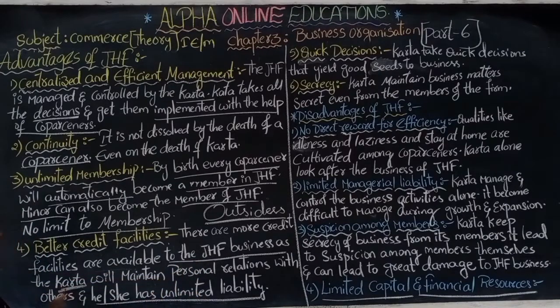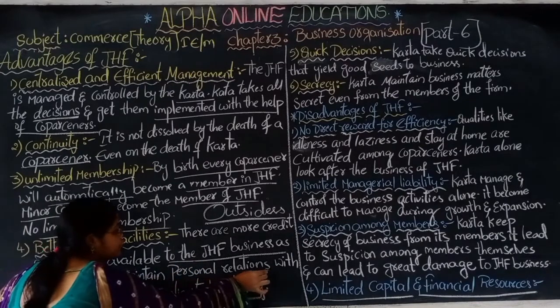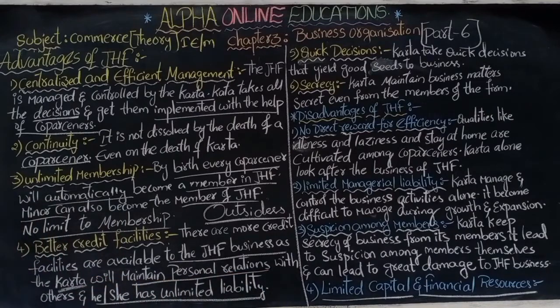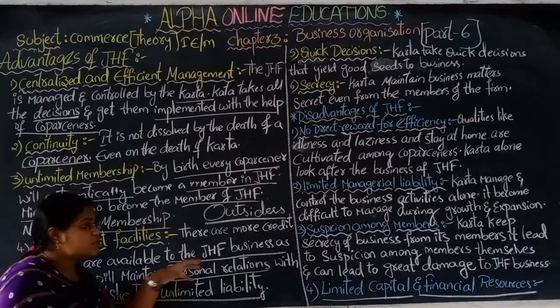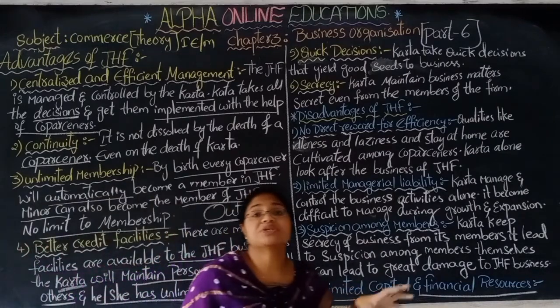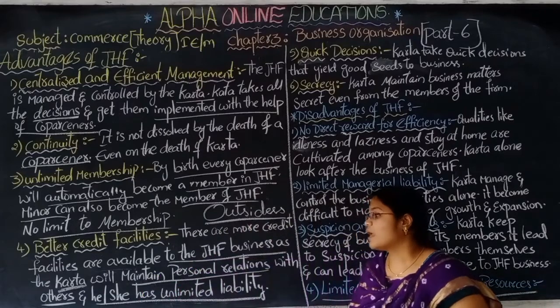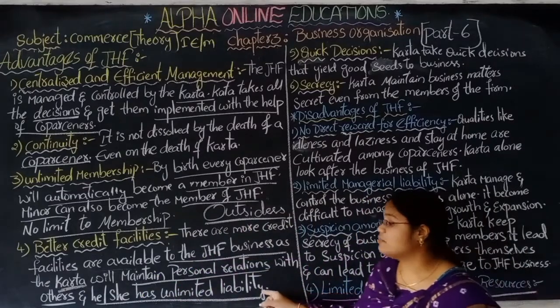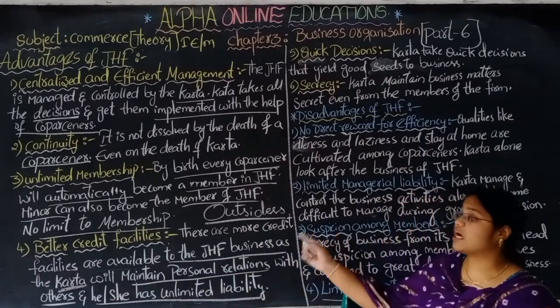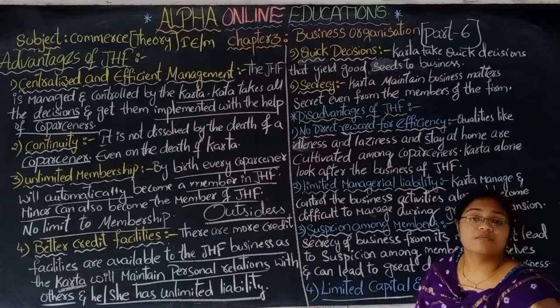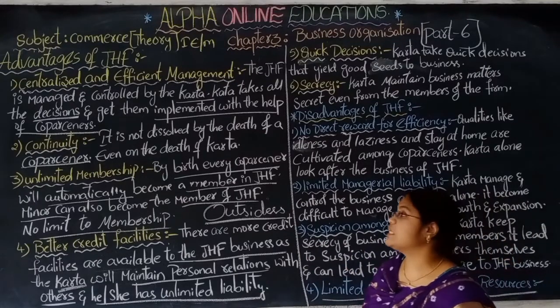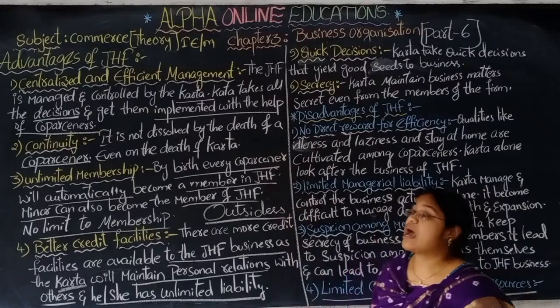And the karta maintains good personal relationships with others, meaning outsiders. So all these help the business to raise good capital. Since he has unlimited liability, this is one of the advantages for better credit facility for the joint Hindu family.